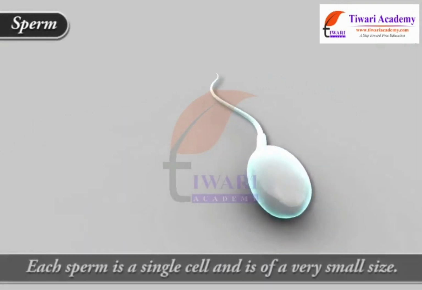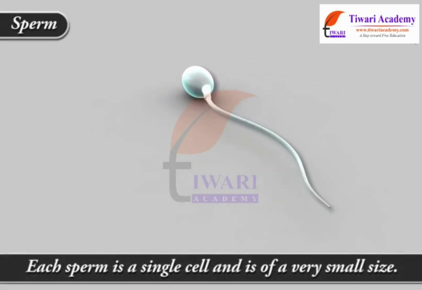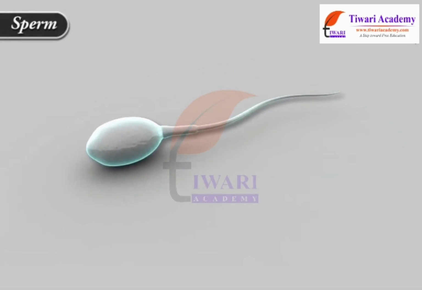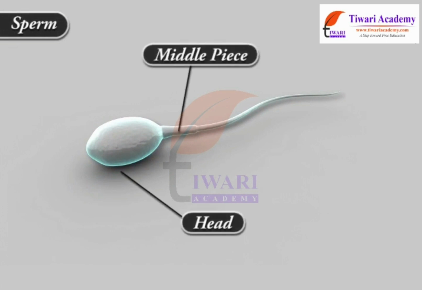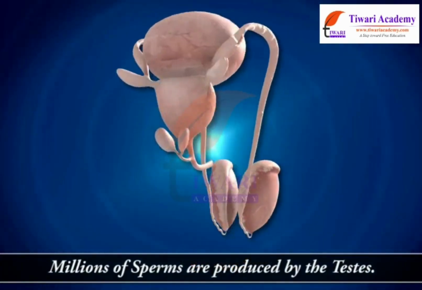Sperm: each sperm is a single cell and is of a very small size. Each sperm has a head, a middle piece, and a tail. Millions of sperms are produced by testes.